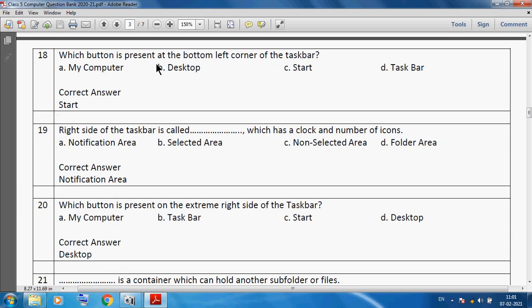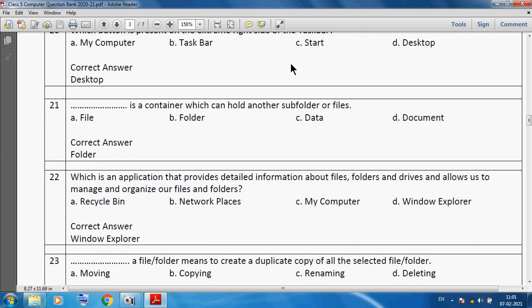Which button is present at the bottom left corner of the taskbar? Start button. Start button is present at the bottom left corner of the taskbar. Right side of the taskbar is called notification area, which has a clock and a number of icons. Which button is present on the extreme right side of the taskbar? We can say desktop button is present on the extreme right side of the taskbar.